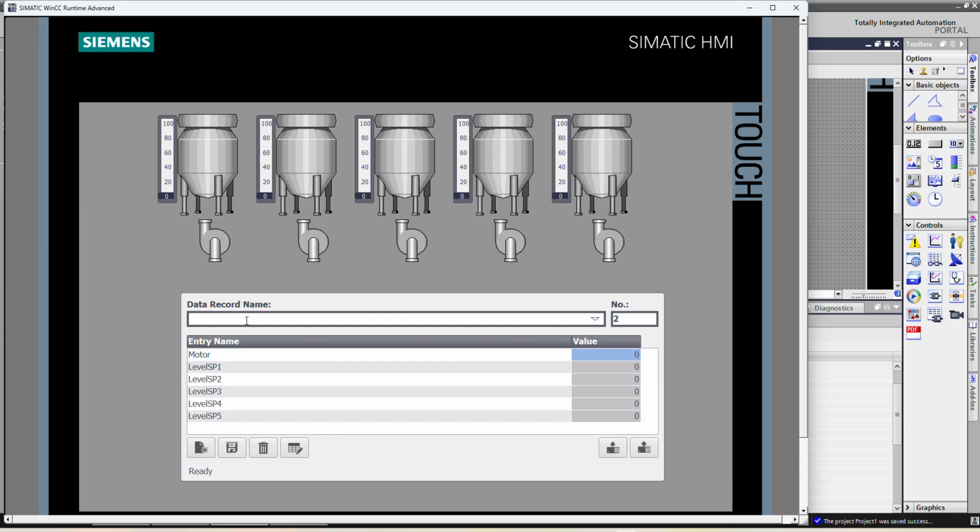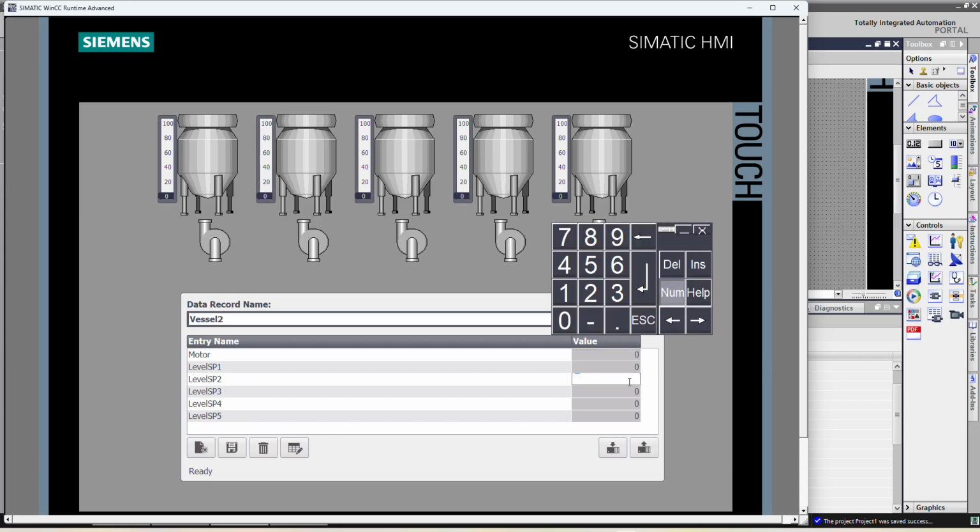Again we will create a new one. If you see in the entry table, we can see motor and level set point. Once we create a new one, the values become 0. So here we can add vessel 2. We can give the set point for vessel 2.